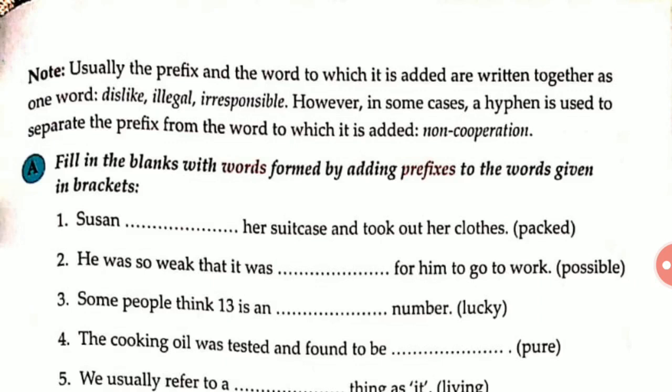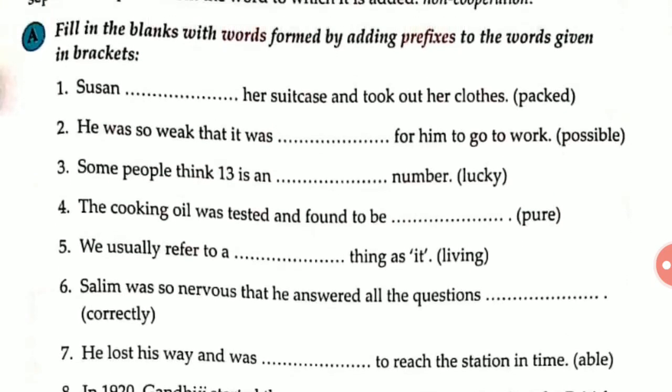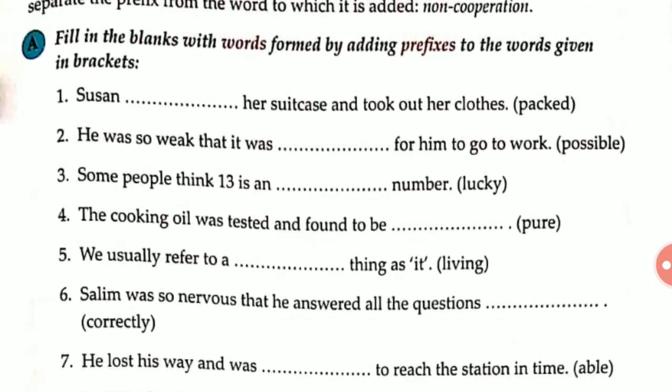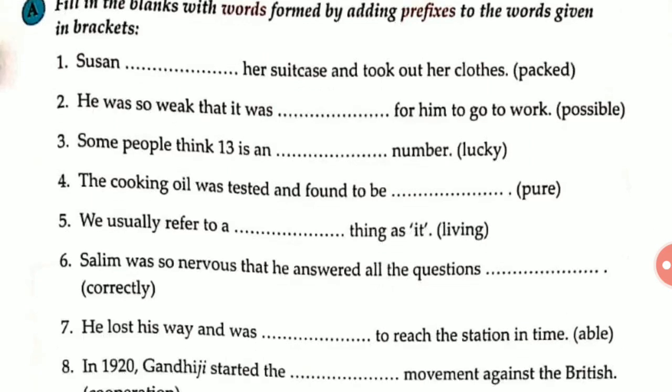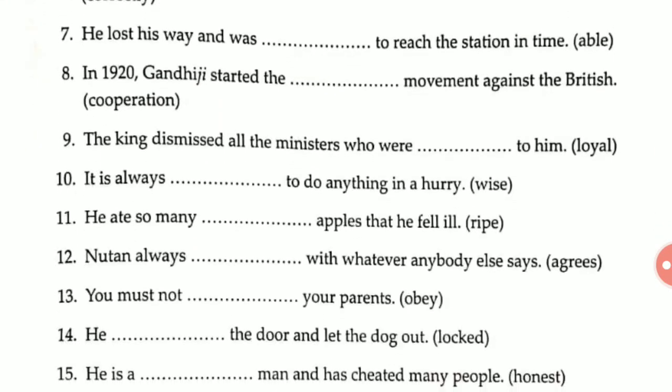So here are some exercises which you can complete. Fill in the blanks with the words formed by adding prefixes to the word given in brackets. Here packed is given, so what can we add here? The prefix un, unpacked, right? Like this you have to complete this exercise. Now we'll move to the next topic of this chapter.